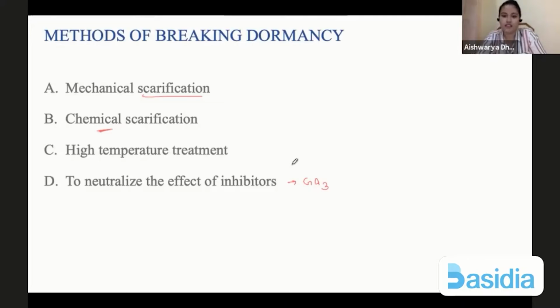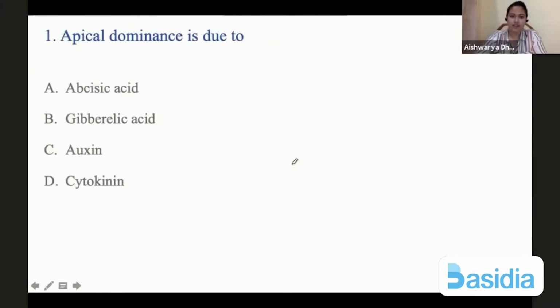Okay, let's talk about certain MCQs now. Chalo. Apical dominance is due to abscisic acid, gibberellic acid, auxin, or cytokinin. Which of the following promotes apical dominance? This is an inhibitor, it's a growth inhibitor. Cytokinin promotes lateral budding. Auxin promotes. The first question, that apical dominance is a property of auxin. Okay, so auxin promotes apical dominance,